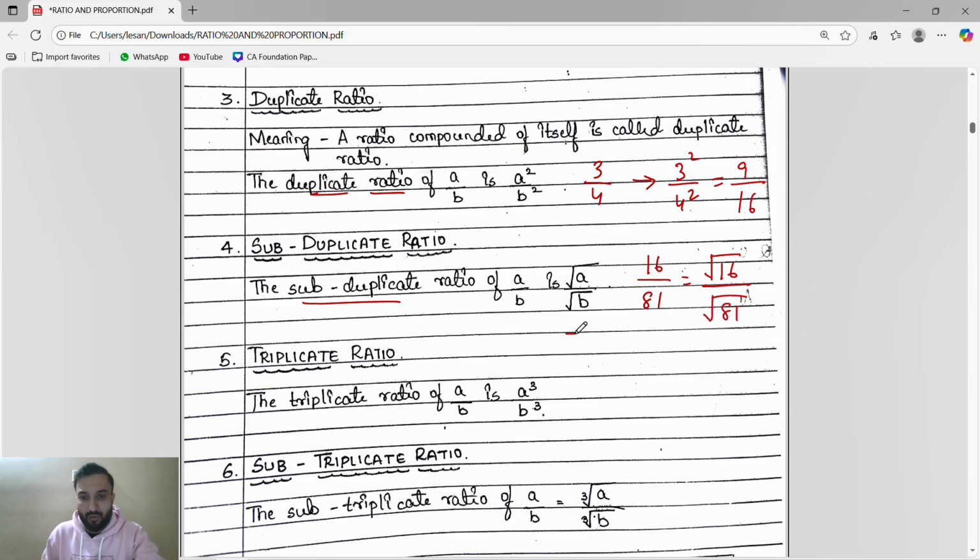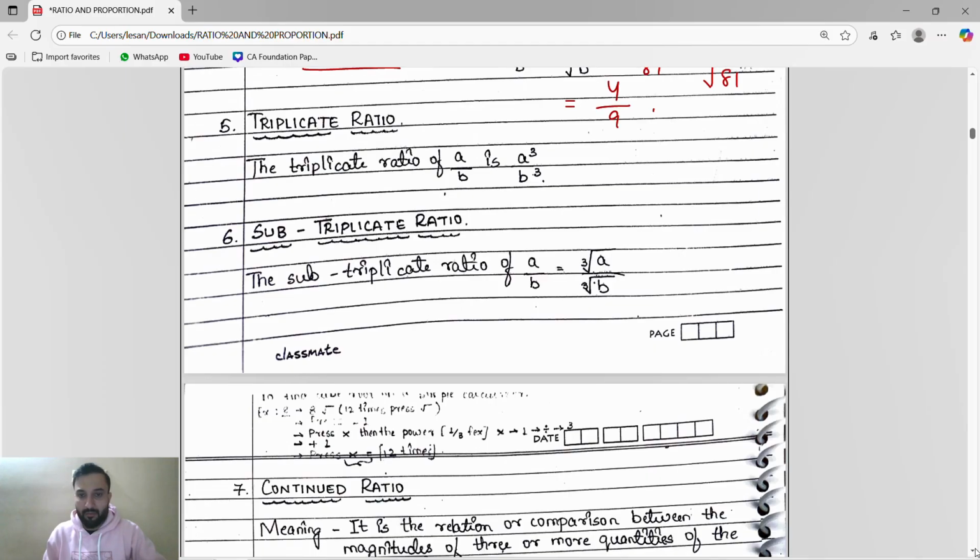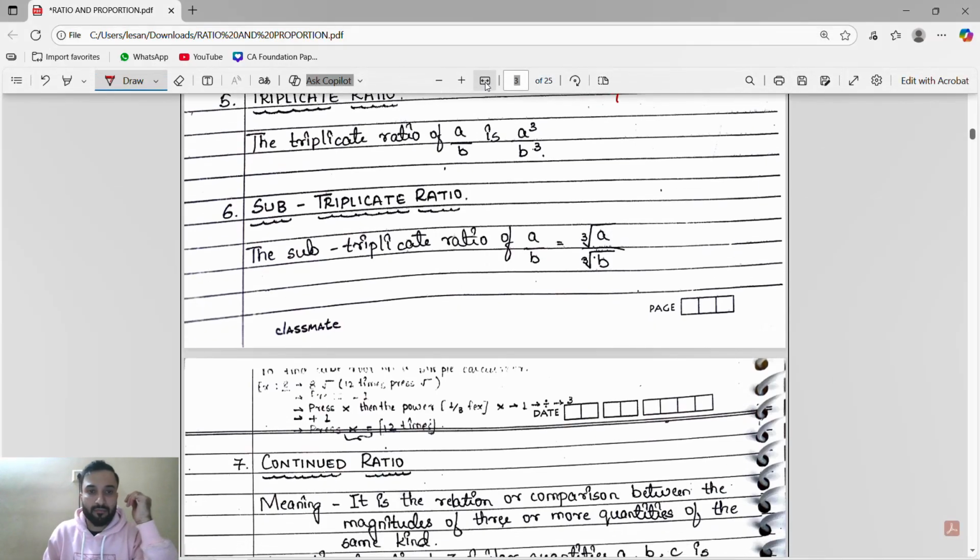If you don't know the square root, you can take the calculator and find it. For square root of 16, first press 16, then press the square root. We will get 4. For square root of 81, first press 81, then the square root. We will get 9. 4 by 9, 4 is to 9. That's it. Duplicate means square, subduplicate means square root.